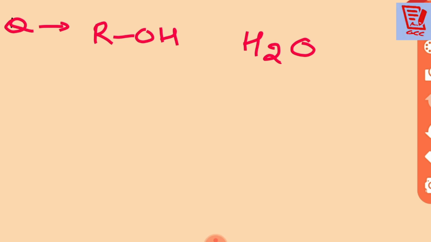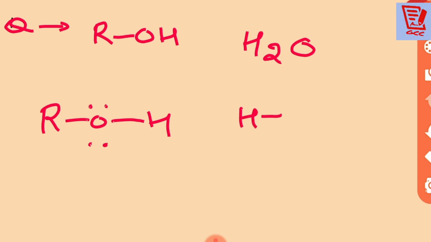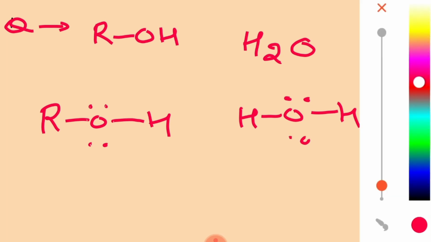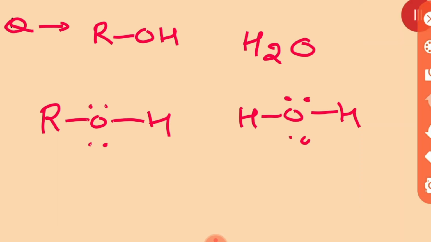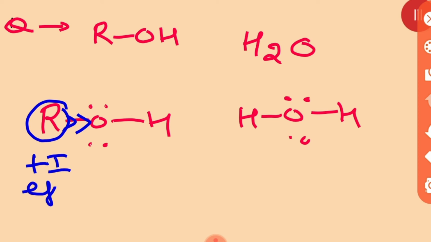Okay, now all of you please see what is going to happen over there when we are comparing this one. This is the alcohol and this is the water molecule. In the case of alcohol, the alkyl group is an electron releasing group, so it will show a plus I effect.